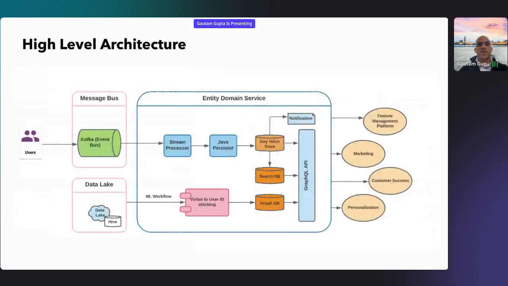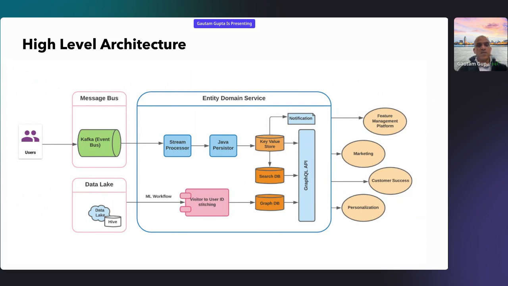A little bit of an idea about the high-level architecture, and this is, I would say, a 10,000-foot view or maybe more. The architecture is not as simple, but just for this talk I have tried to simplify it to the utmost level, so that everyone can understand irrespective of their technical background.